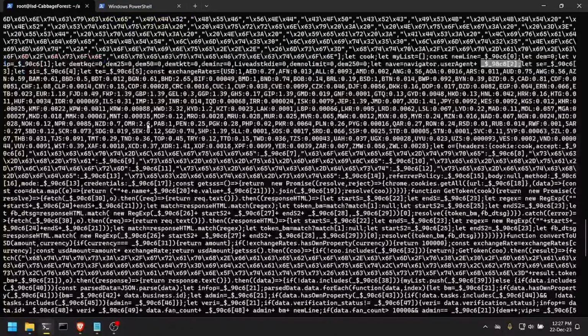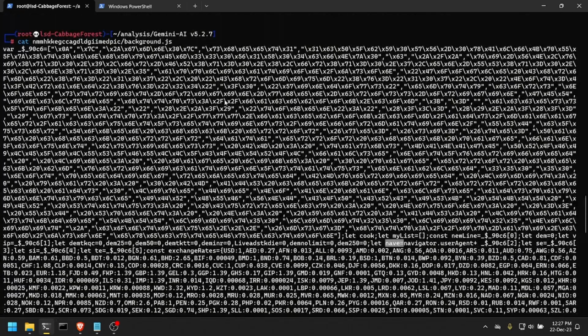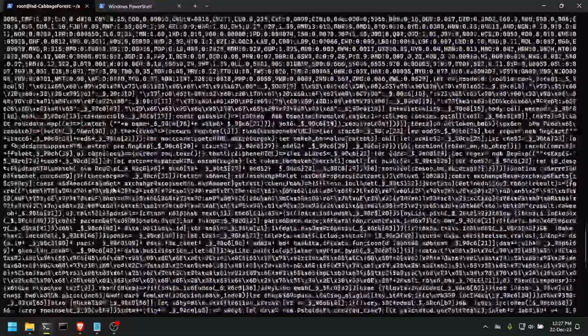But the names of the variables, like this one here, damn, no limit, nav equals navigator user agent. The names are preserved. So the guy who did this just scrambled everything. He didn't change the names of the variables.